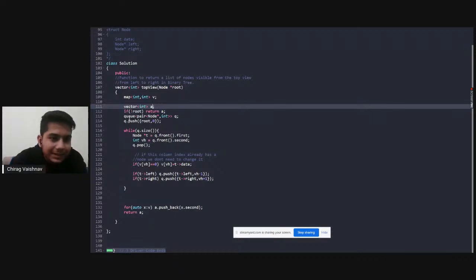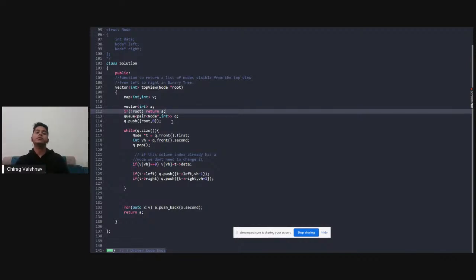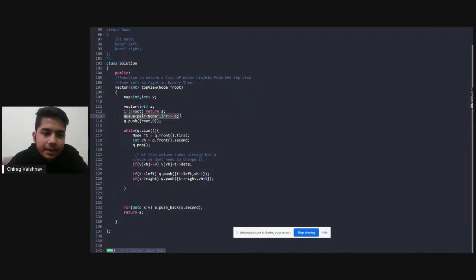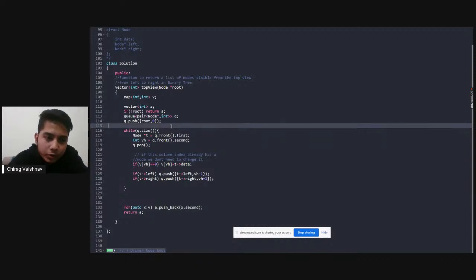So if root is null, then you have to return the empty vector. After that you have to make a queue of node comma level, where int is the level, and you have to push the root node at the 0th level, right?